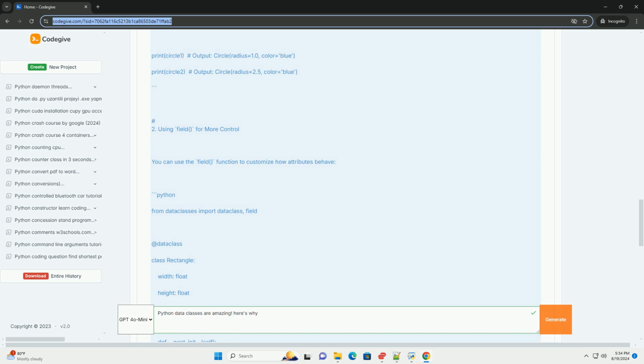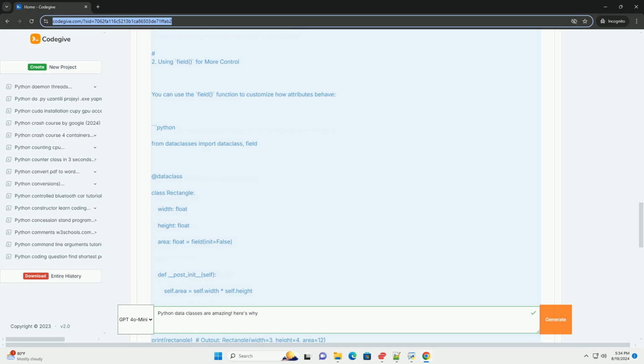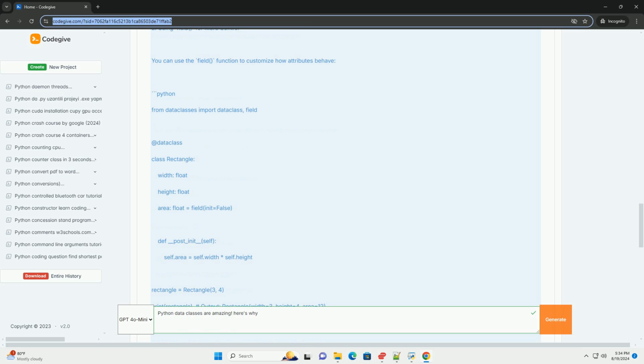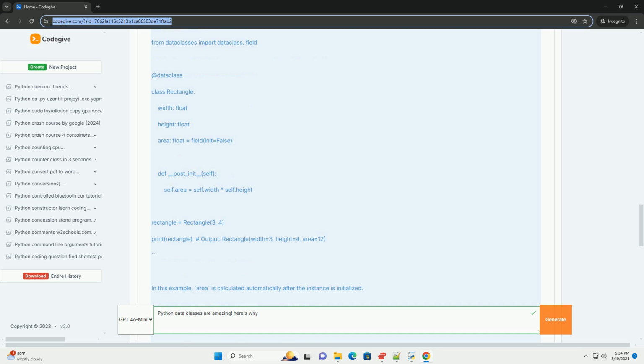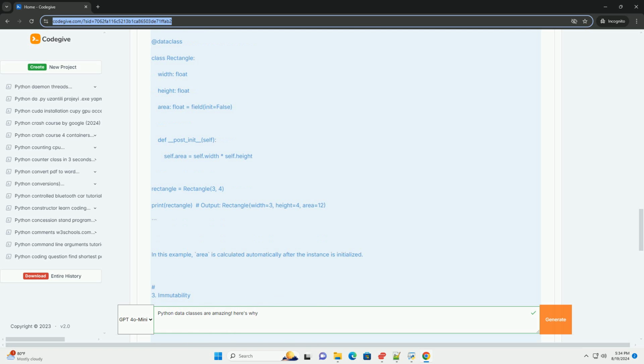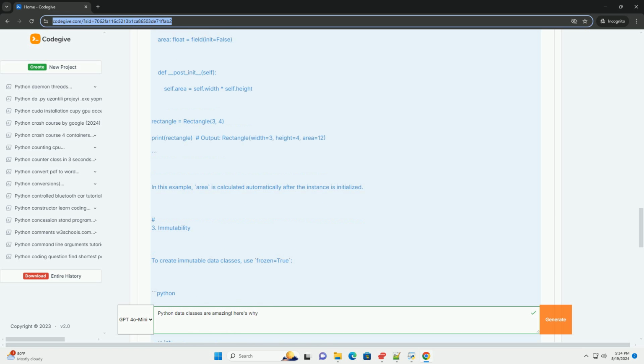Basic example of a data class here. So, a simple example to illustrate how data classes work. Python: from dataclasses import dataclass, class Point, x int, y int. Creating instances of the Point class: point1 = Point(1, 2), point2 = Point(1, 2), point3 = Point(3, 4). print(point1) outputs Point(x=1, y=2). print(point1 == point2) outputs True. print(point1 == point3) outputs False.